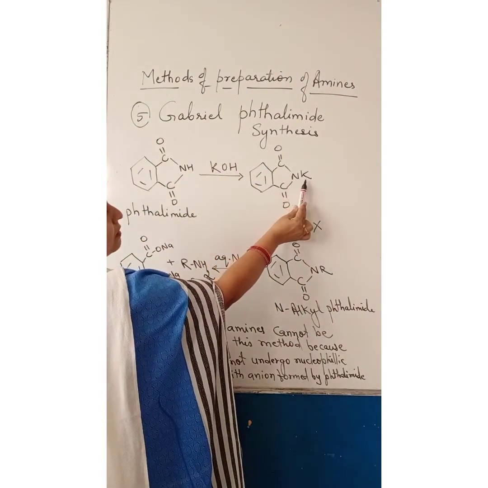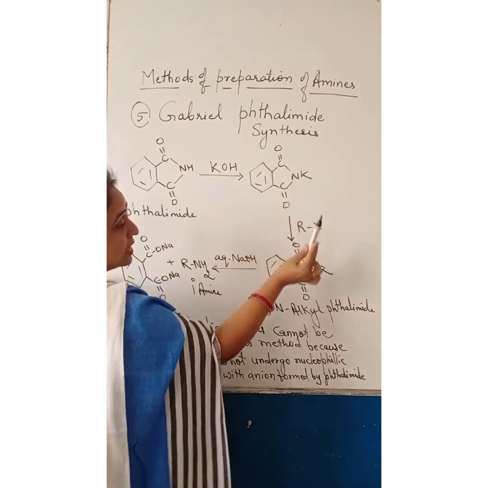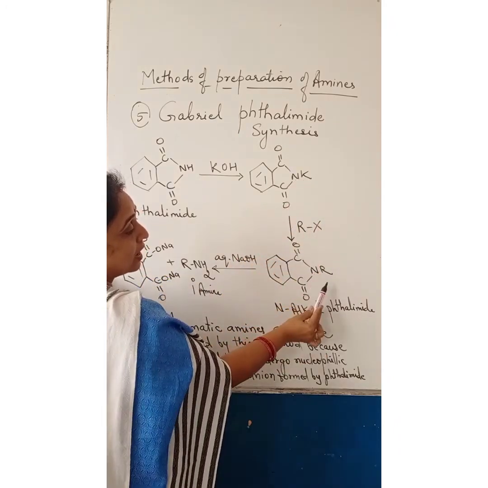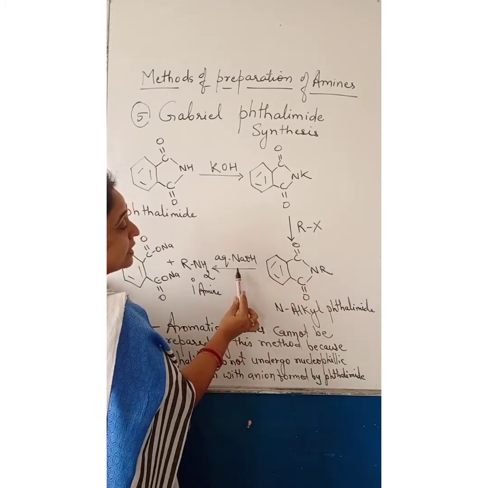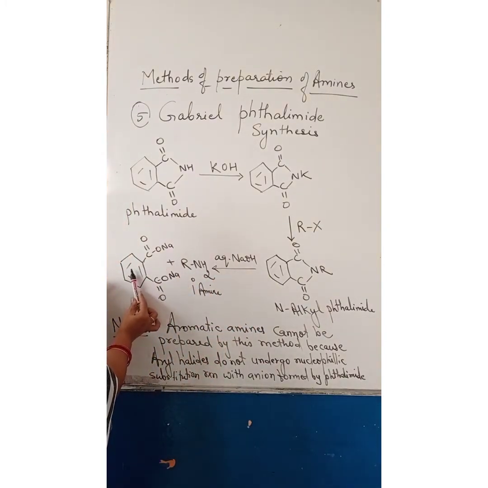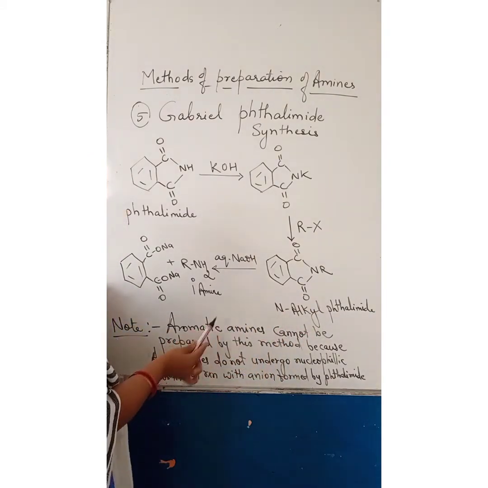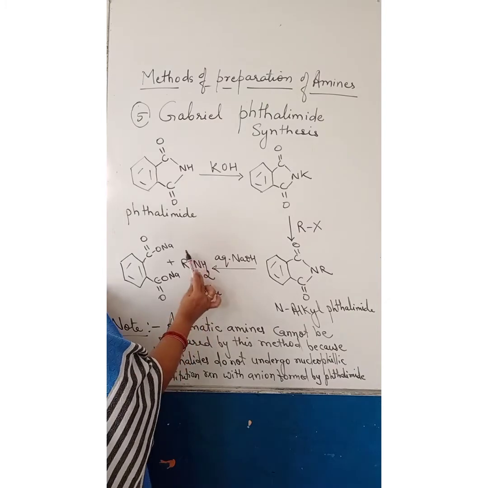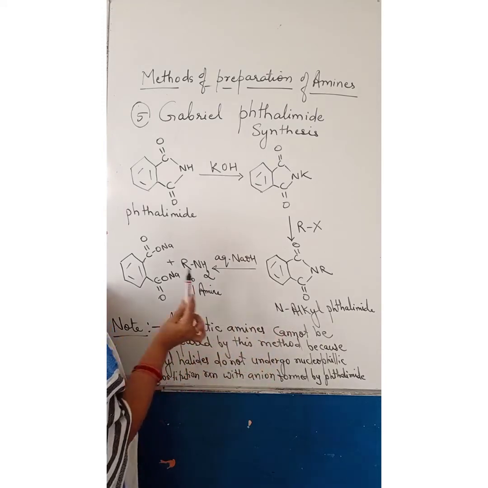K and X are going to form KX, and R will attach here. So, N-alkyl phthalimide. This N-alkyl phthalimide reacts with aqueous alkali to form the sodium salt and 1 degree amine. Keep in mind that aromatic amines cannot be prepared by this method. We can only prepare aliphatic amines. We cannot prepare aromatic amines by this method.